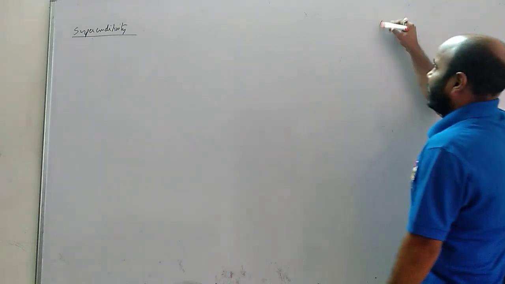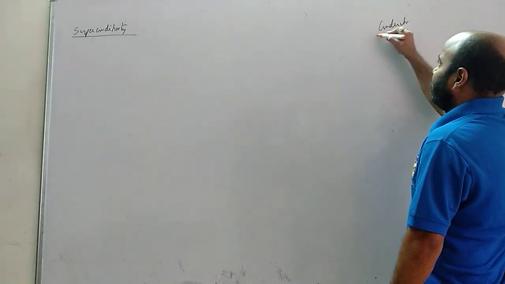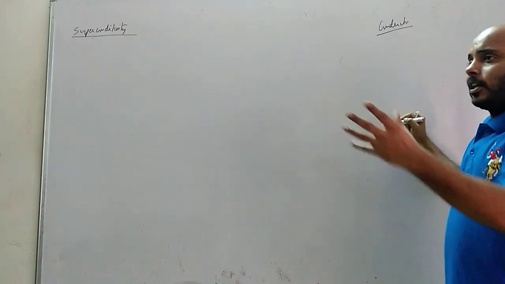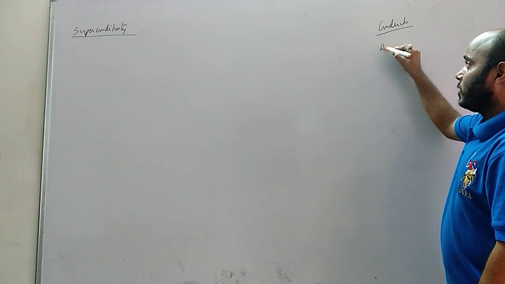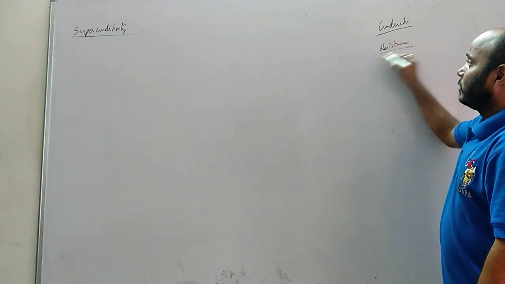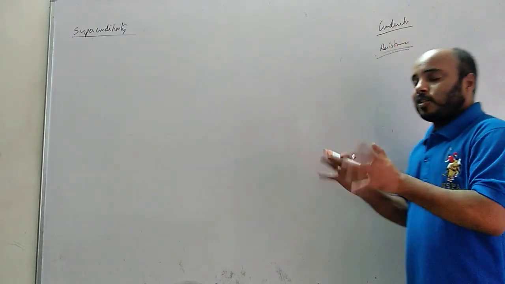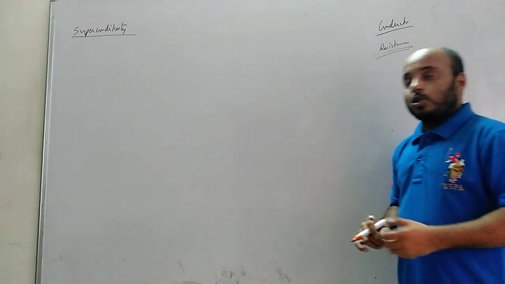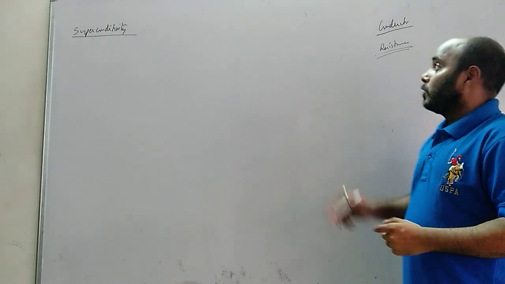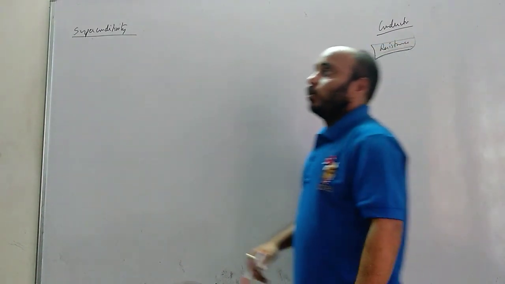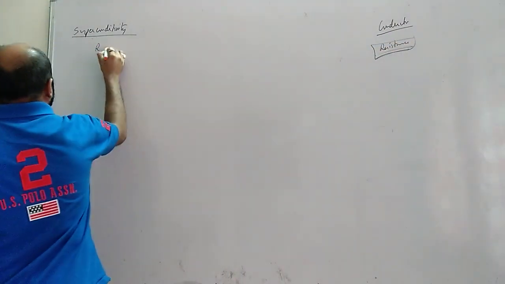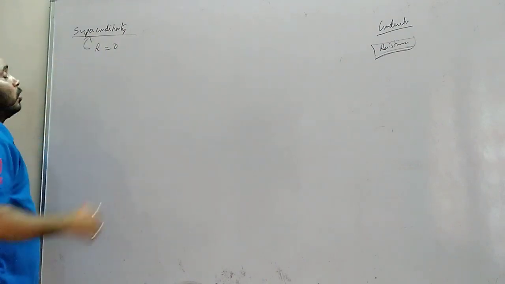What is the limitation of a conductor? A conductor is a substance which can conduct electricity, but at the same time it obstructs electricity. That is resistance. ये है limitation. उसके अंदर हर टाइम एक obstruction भी रहता है, resistance. So superconductors are those conductors which don't have any resistance. उसका कोई limitation नहीं है. उसका resistance zero होता है. Those conductors are called superconductors. So conductors whose resistance becomes zero are called superconductors.